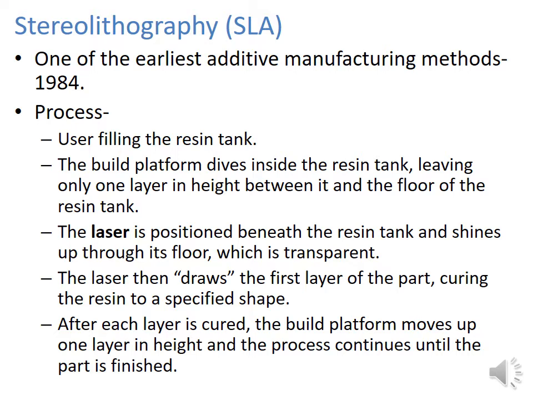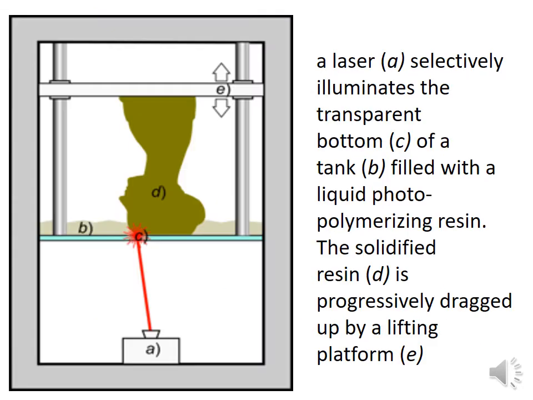Stereolithography or SLA is one of the earliest additive manufacturing methods. In this, the laser scans the layers of the part to be built and the process is repeated until the part is finished. This is a bottoms-up SLA in which the built part appears to be coming out of the tank.